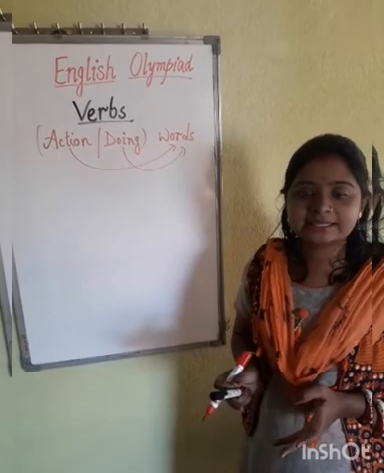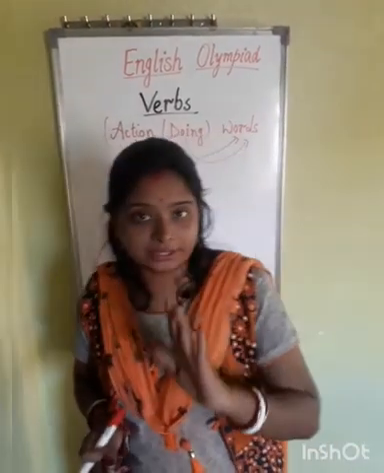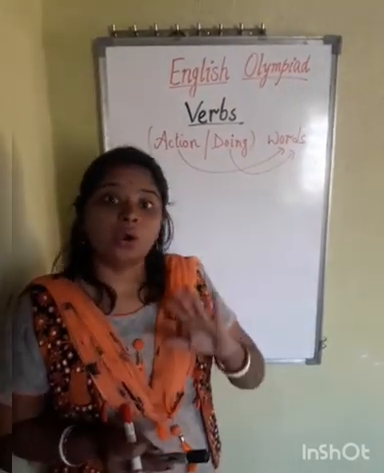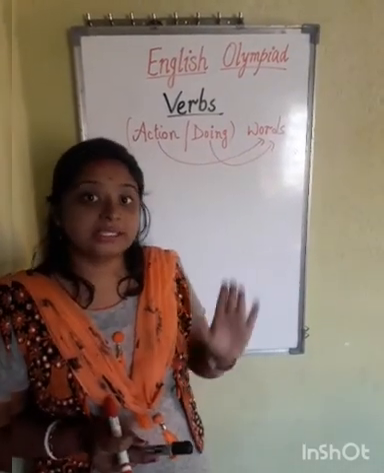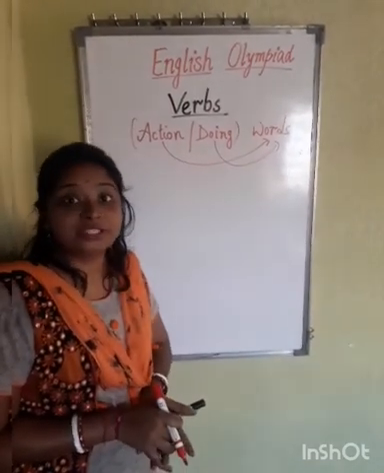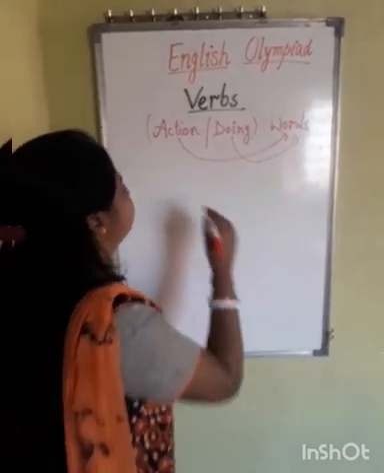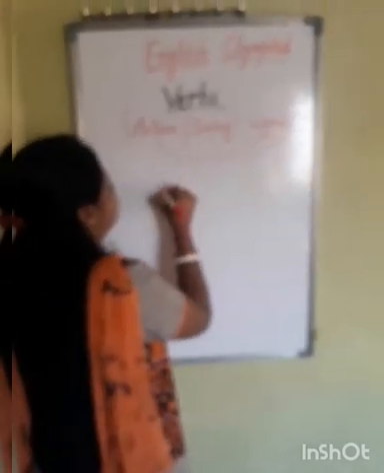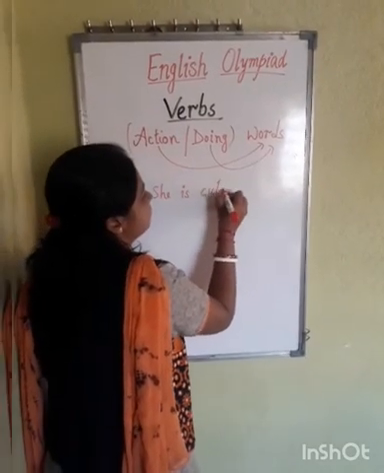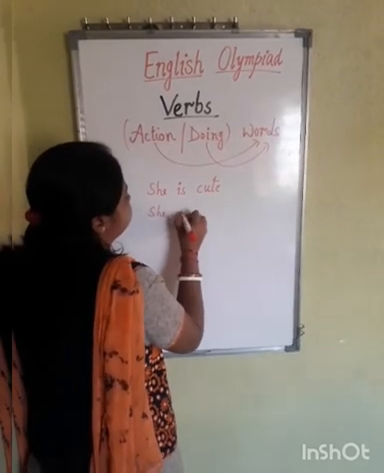Why am I saying this? In all the books the same definition is written: all the action words or all the doing words are called verbs. But there are some helping verbs also, which are not doing words. For example, see: she is cute, and she is reading.